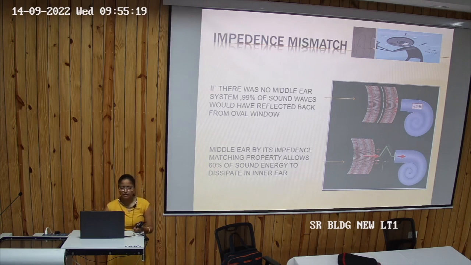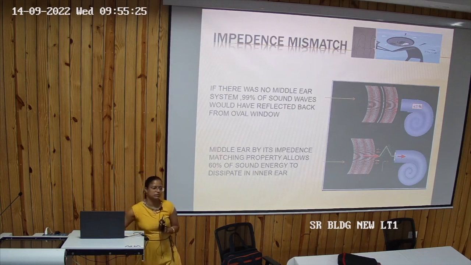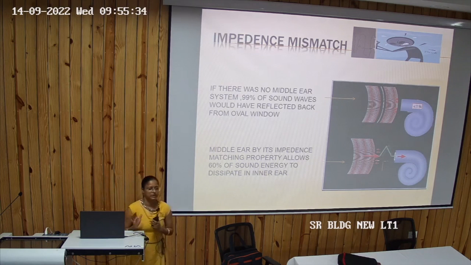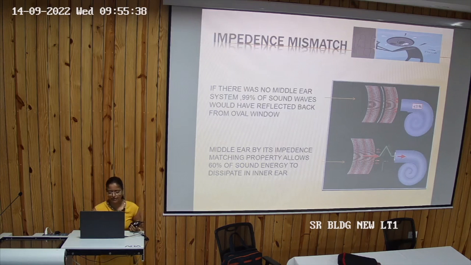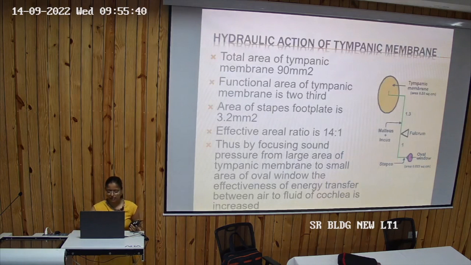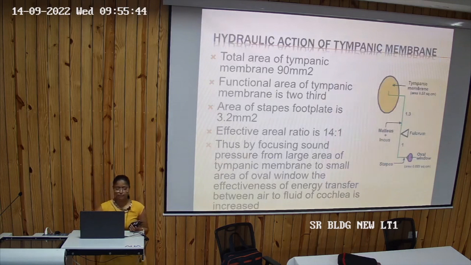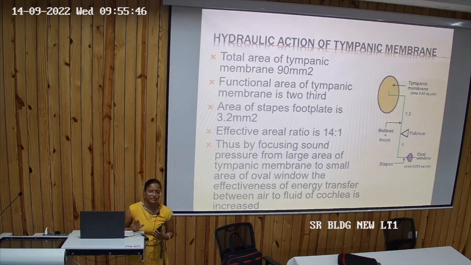And middle ear, by its impedance matching, allows 60% of sound wave to be transmitted. Okay, so the sound wave goes only as much as it should go. This is impedance matching. If suppose middle ear is not there, then there will be impedance mismatch.